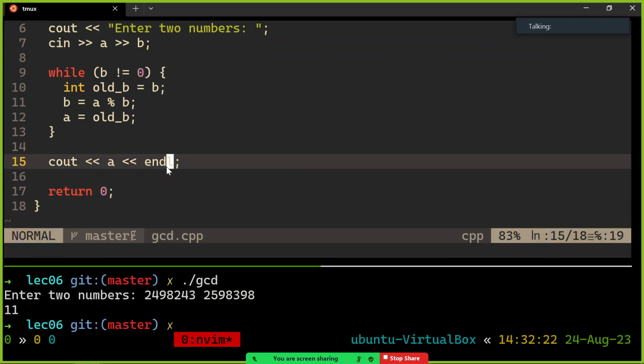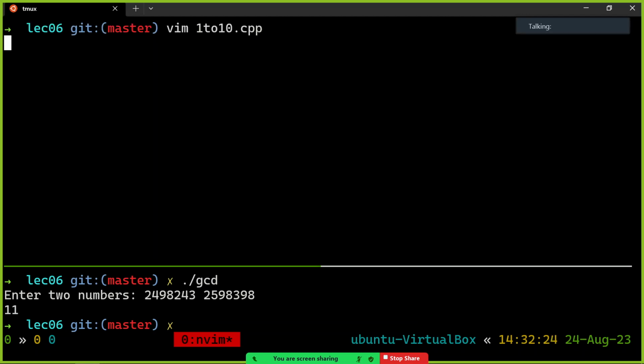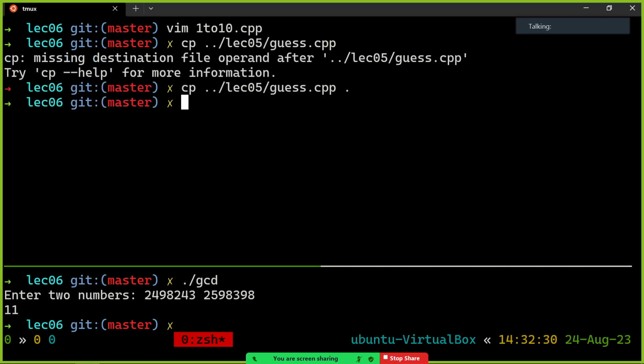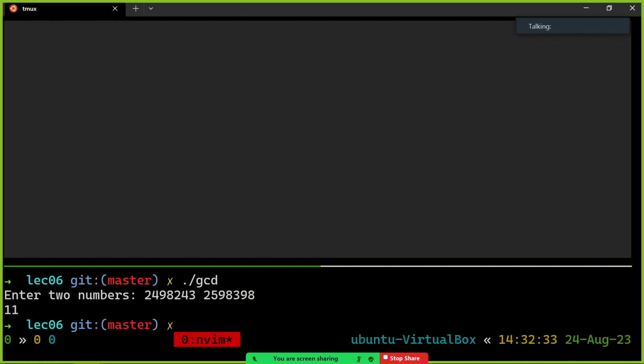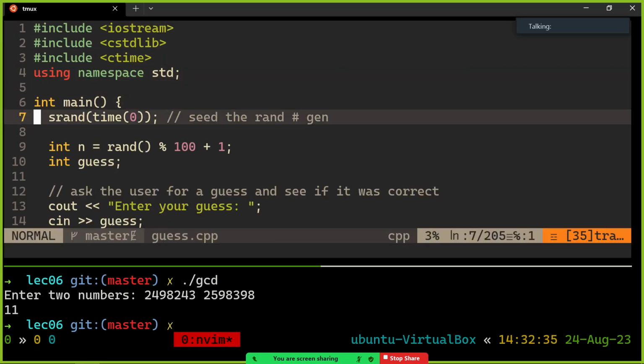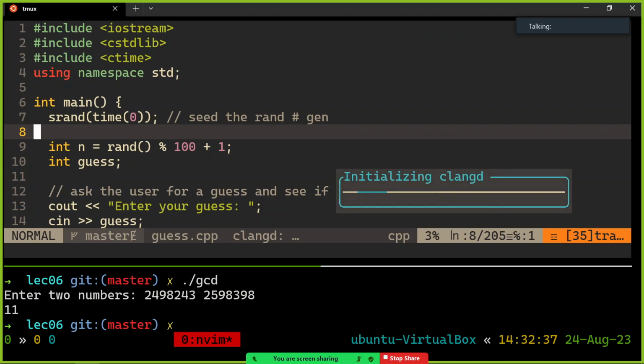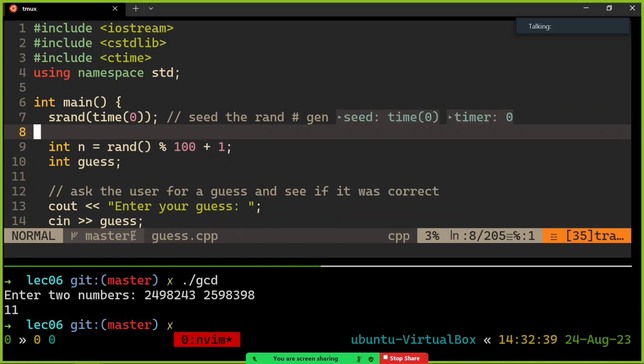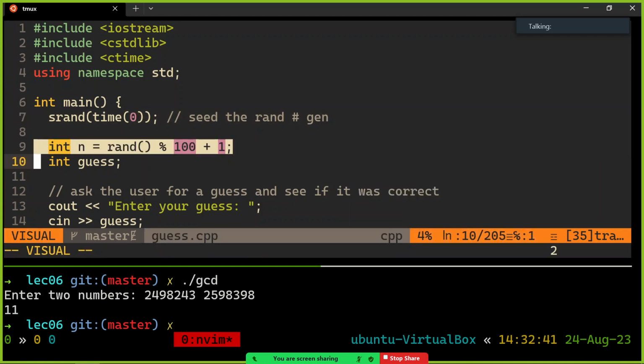So let me copy in, how do I want to do this? Let me copy in last time's, lecture 5's guess.cpp. Oh, sorry, copy it here. And let me edit it to get rid of all this junk that we did before. So keep a lot of it. Keep this srand, keep a number.